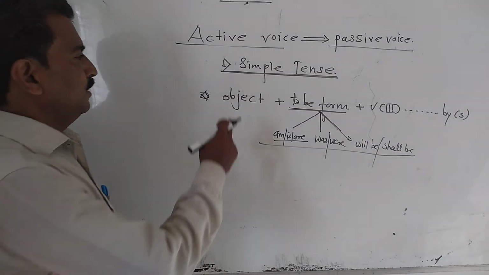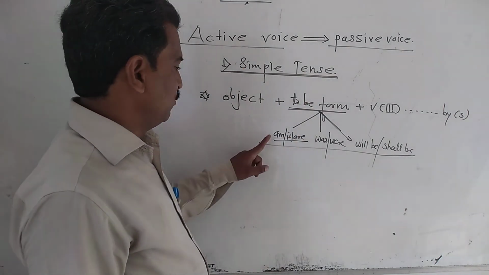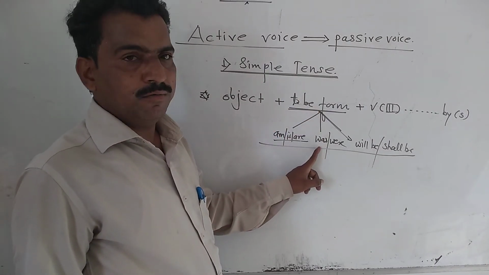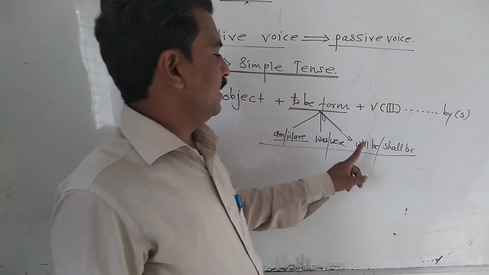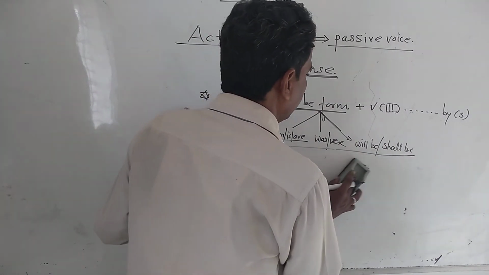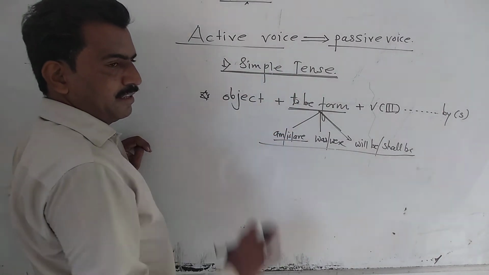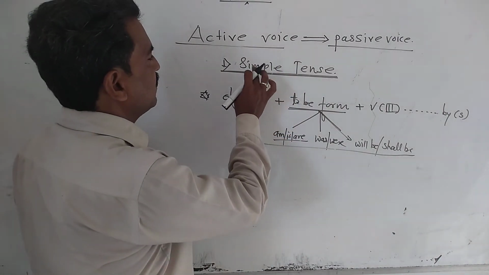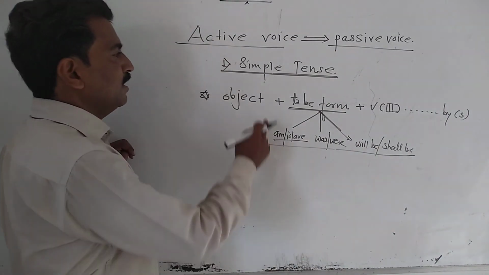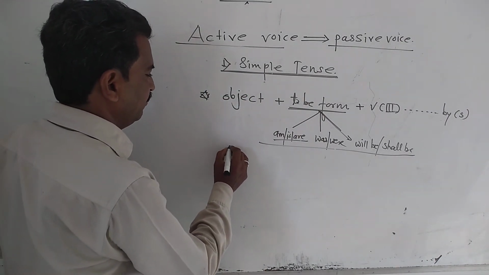So suppose simple present tense, then to be form used is am, is, are. Simple past tense, then we can use was, were. Simple future tense, then we can use will be or shall be. So this is the structure of simple tense. Here we are not discussing simple present, past and future separately; in place of it we say simple tense.